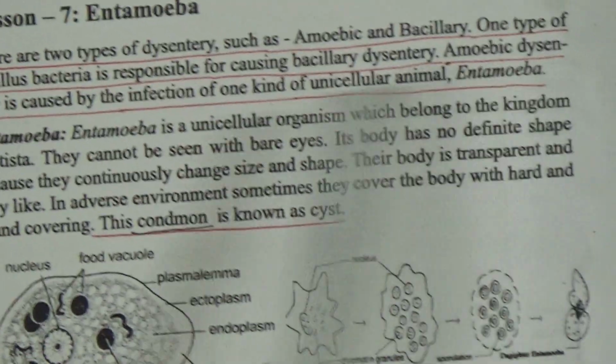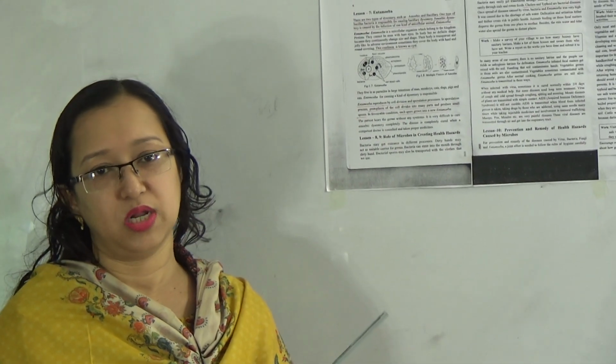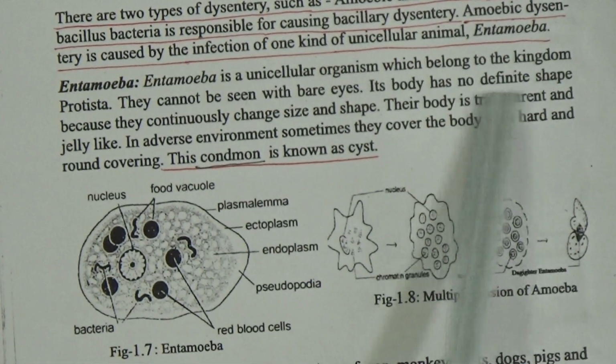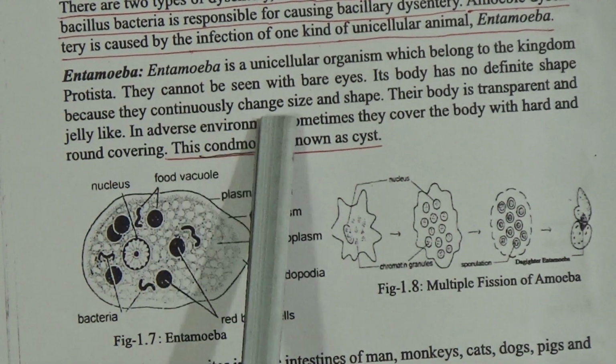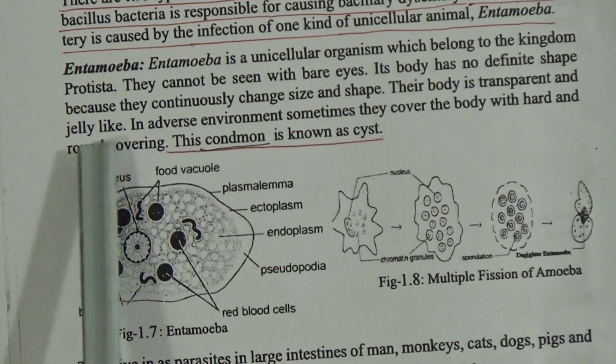Amoeba is a unicellular organism which belongs to the kingdom Protista. Unicellular means only one cell. In this cell it has a nucleus, mitochondria, Golgi body and other organelles. They cannot be seen with bare eyes. Its body has no definite shape because they continuously change shape and size. Their body is transparent and jelly-like.